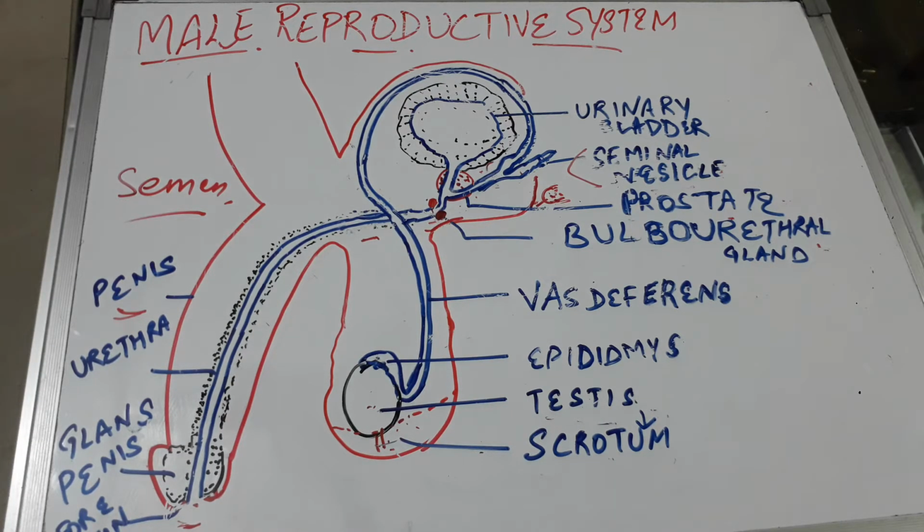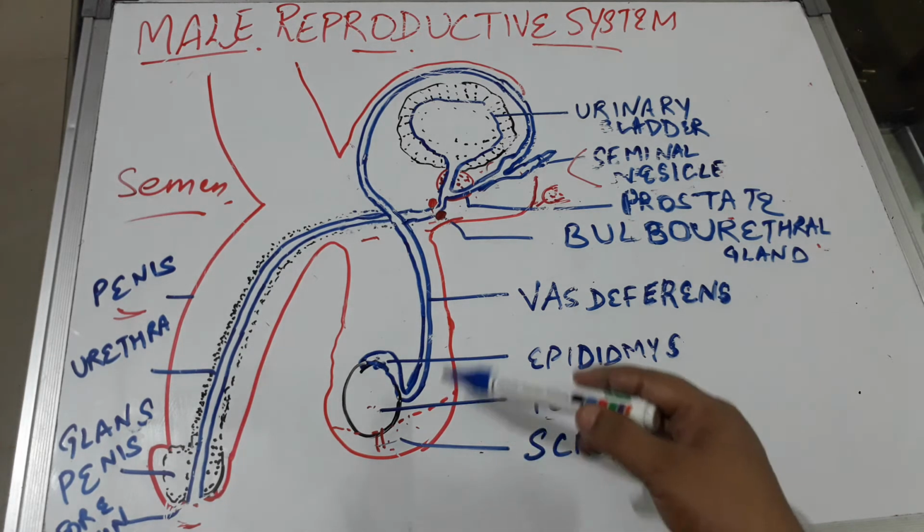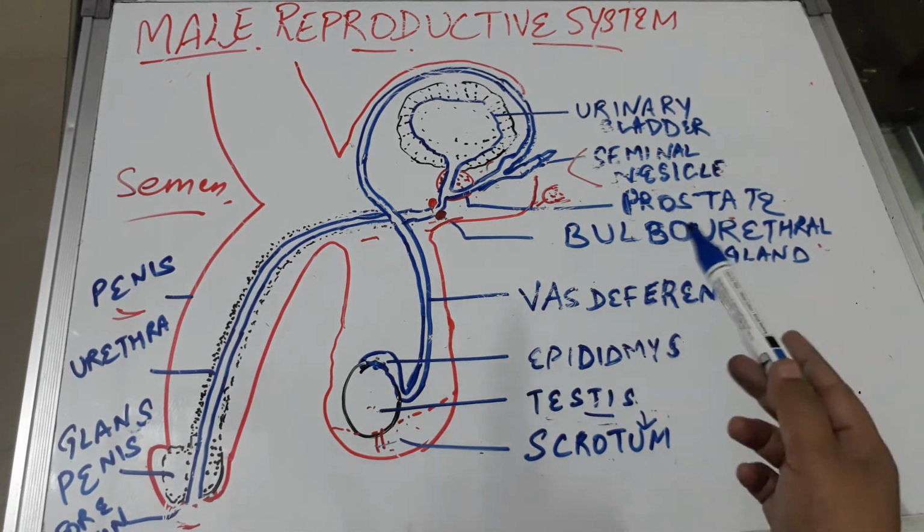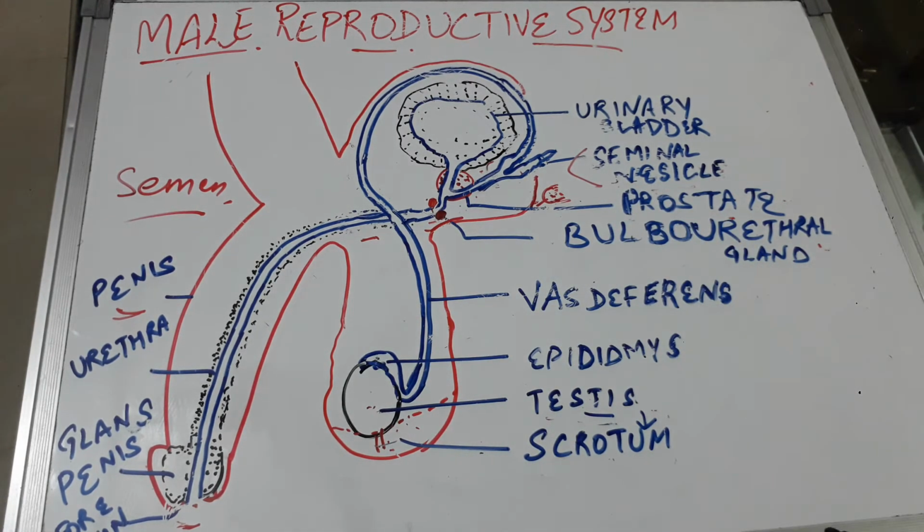Now let's learn about the male reproductive system. The male reproductive system is located in the pelvic region of the human male, and it includes the testes, a number of different ducts and different types of glands. First of all we will talk about the testes. Testes are oval structures located in a pouch-like structure called the scrotum. The scrotum is a pouch of deeply pigmented skin divided into 2 separate sacs, and each sac contains 1 testis. So what is the importance of the scrotum?